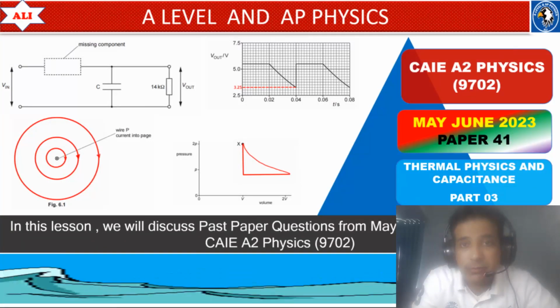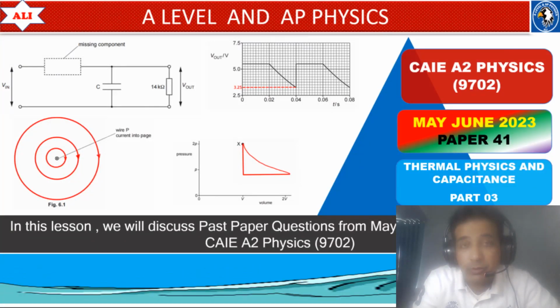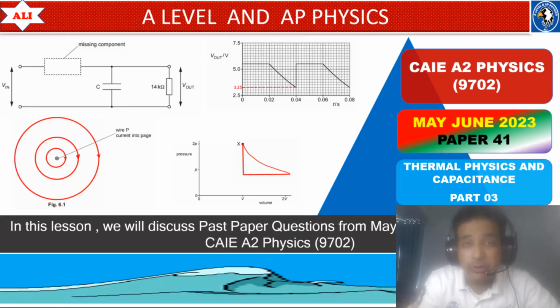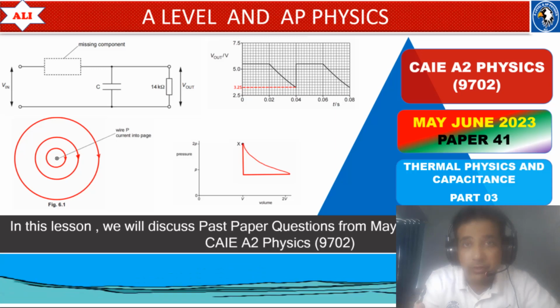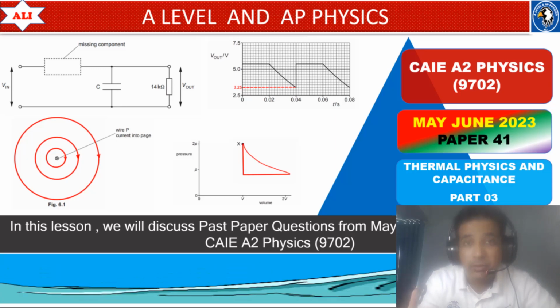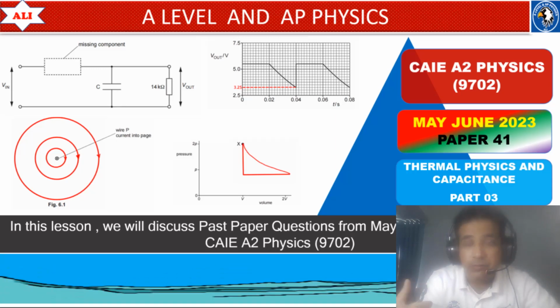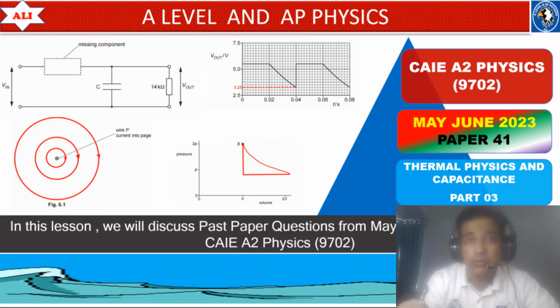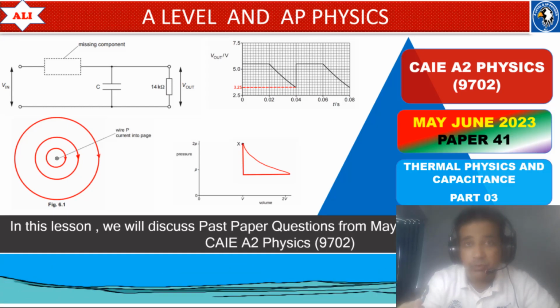In today's lesson, we will discuss past paper questions from May June 2023, Paper 4, Variant 1. In the last two videos, we have already discussed gravitational field, simple harmonic motion, and thermal physics. In today's lesson, we will talk about the second law of thermodynamics, capacitance, and if we have more time, we will also discuss electromagnetism.